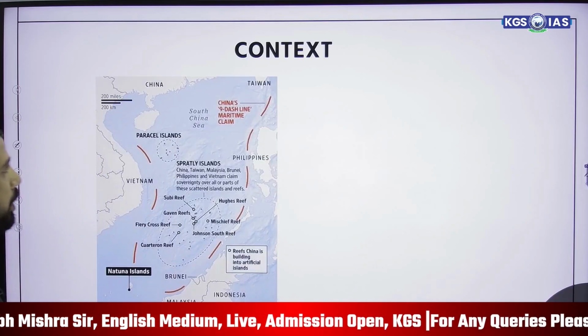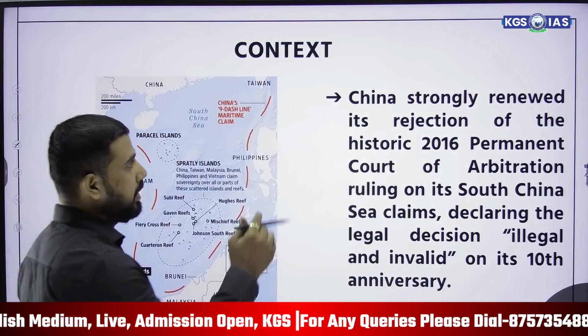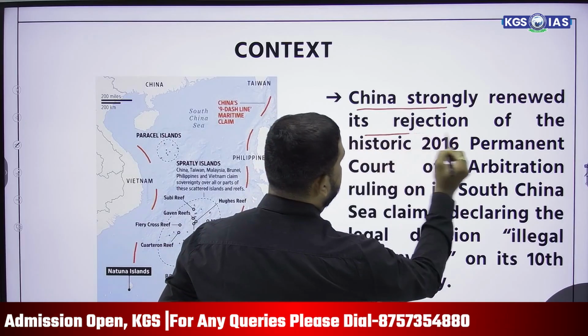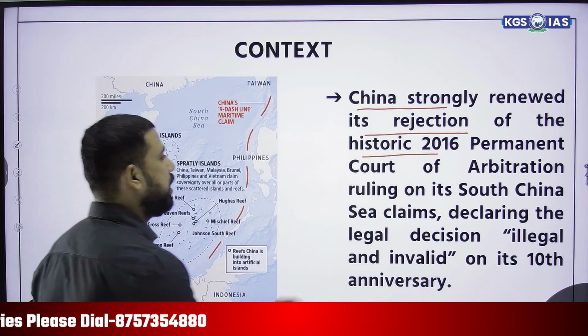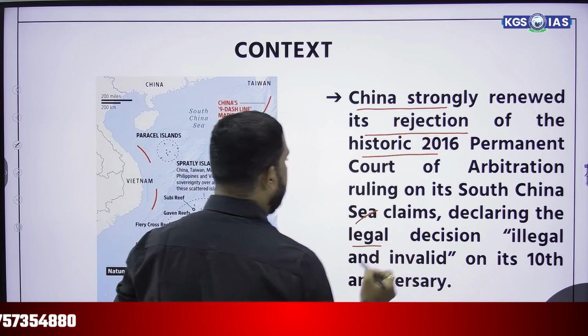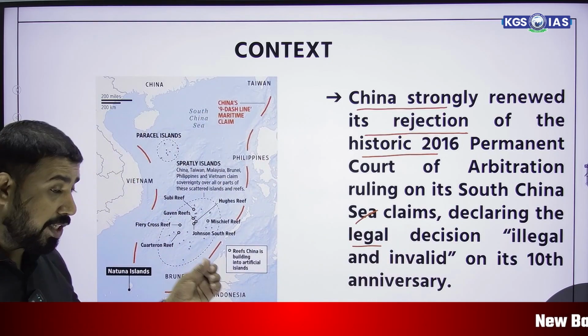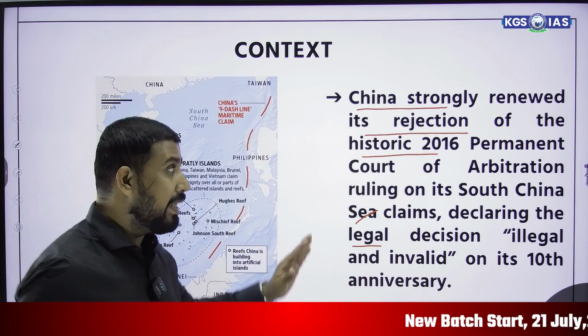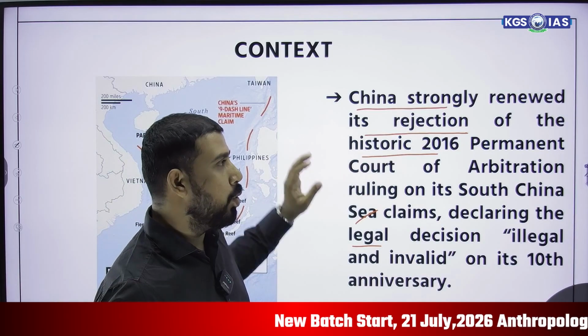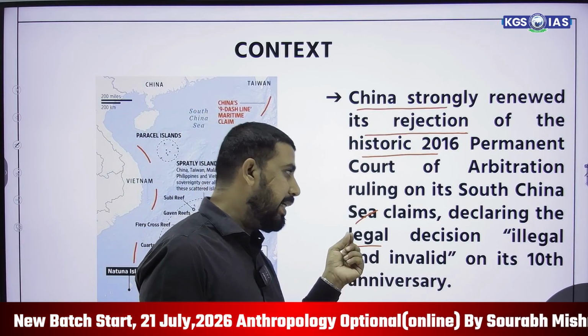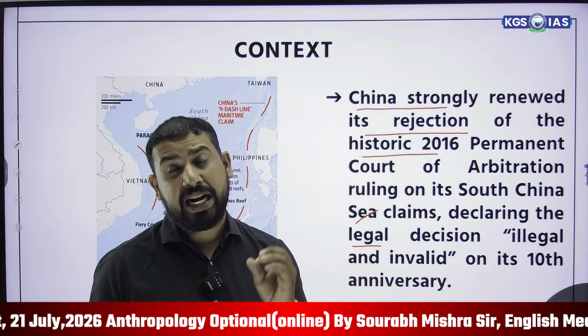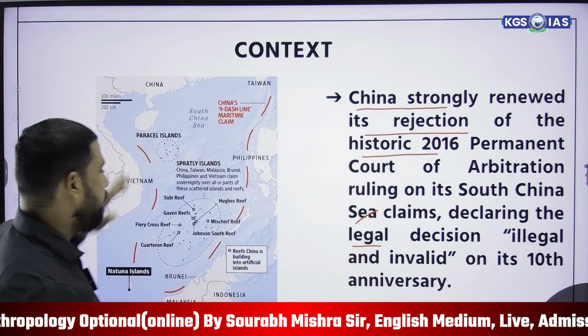So what is the context of this particular thing? You can see that China strongly renewed its rejection of the historic 2016 Permanent Court of Arbitration ruling on its South China Sea claims, declaring the legal decision illegal and invalid on its 10th anniversary. So China is saying that whatever decision was given by the Permanent Court of Arbitration on the case filed by the Philippines is invalid and illegal. That's why we are studying South China Sea.